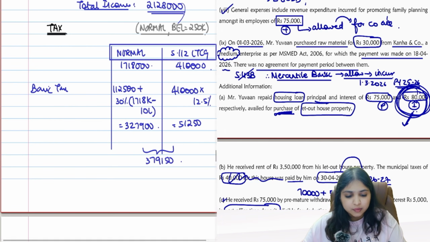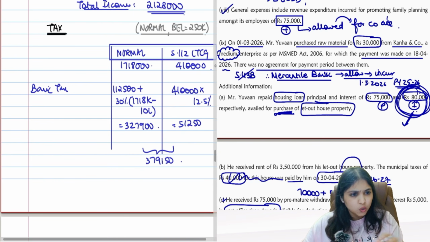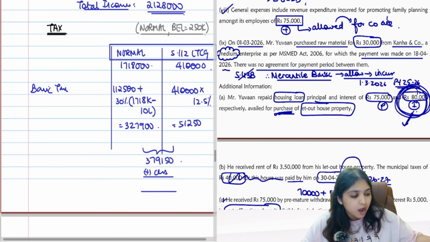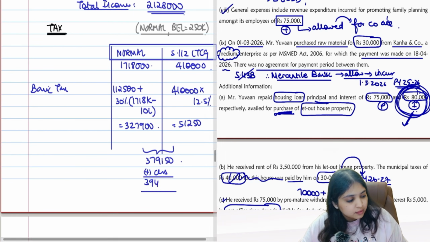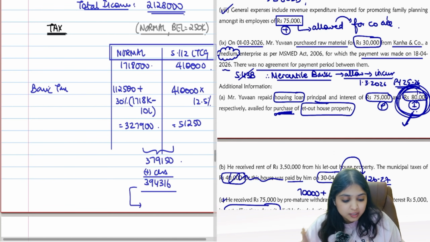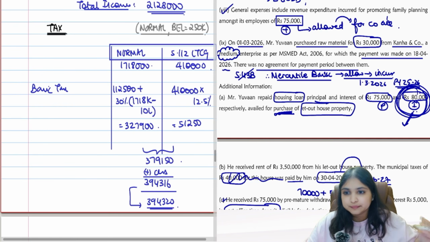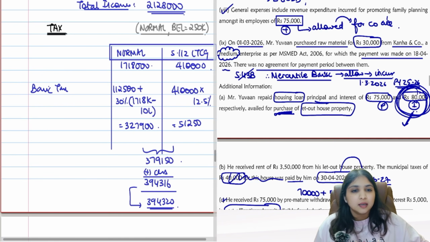No rebate. Income is more than 5 lakhs. No surcharge. Income is within 50 lakhs. So straight away you will add cess at 4%. After adding cess you will get 3,94,316, which you will remember to round off to the nearest multiple of 10. 3,94,320. Done.